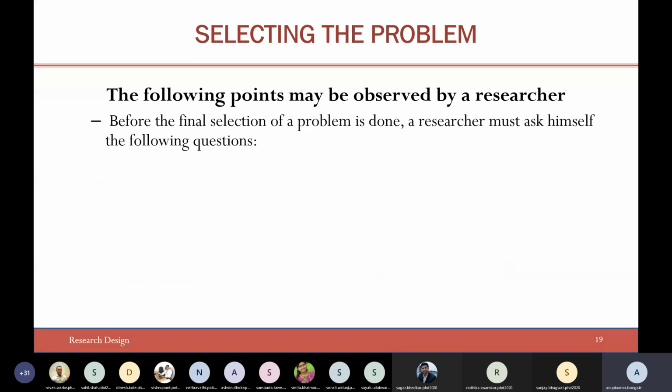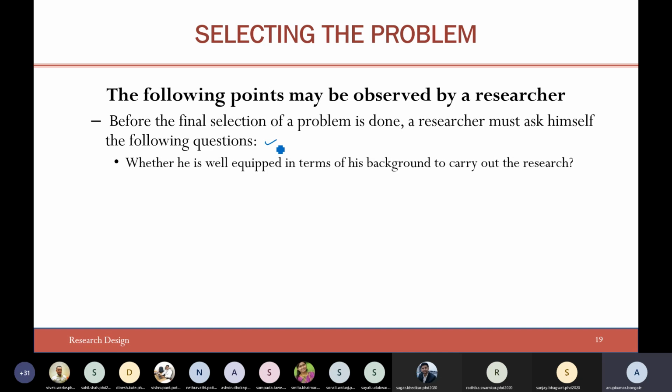And the following additional points are: before the final selection of the problem is done, a researcher must ask himself these questions. Whether he is well equipped in terms of background to carry out the research. Obviously this is a question, right? You may have to undergo some additional courses, so you should equip yourself with a sufficient amount of knowledge. And whether the study falls within the budget he can afford, which is a very important point, and which comes to the financial aspects.